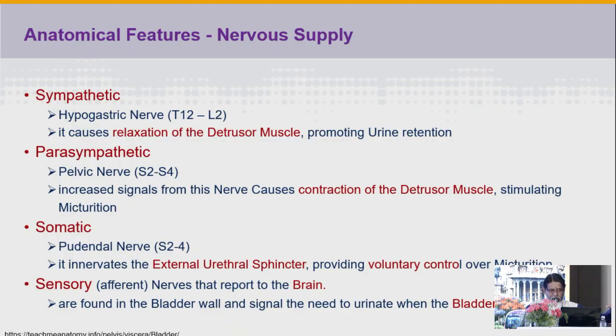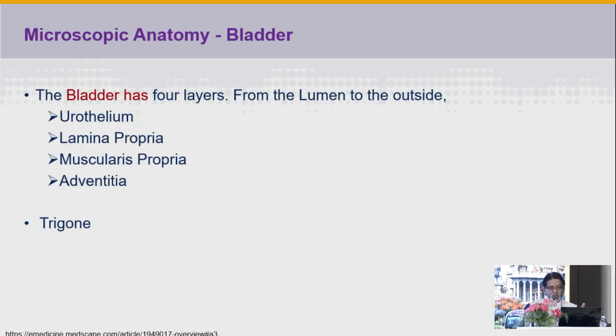So we have the sympathetic hypogastric nerve, which causes relaxation of the detrusor muscle. Parasympathetic, mediated through the pelvic nerve, increases signals and causes contraction of the detrusor muscle. Somatic, the pudendal nerve, inhibits the external sphincter, providing voluntary control. And of course, in addition, we get the sensory nerves that report to the brain. They are found in the bladder wall and signal the need to urinate when the bladder becomes full.